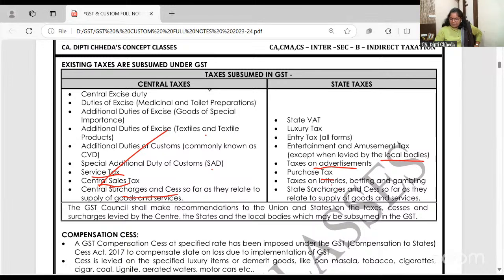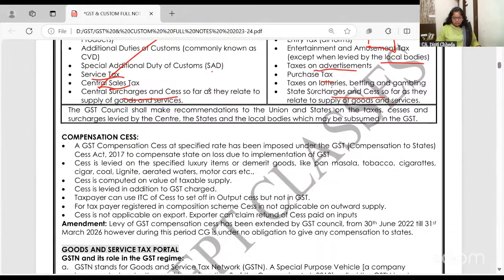लॉटरी बेटिंग गैम्बलिंग इस पे जीएसटी लग रहा है बट स्टेट टैक्स नहीं है जो पहले स्टेट वैट एंड ऑल था. In Maharashtra there was a kind of tax. I remember I have studied everything from Nagpur, Maharashtra. So there was a different kind of tax applicable there. If goods come inside Maharashtra, they used to charge like octroi. So like this, jo marzi hai taxes were charged, they are all subsumed.